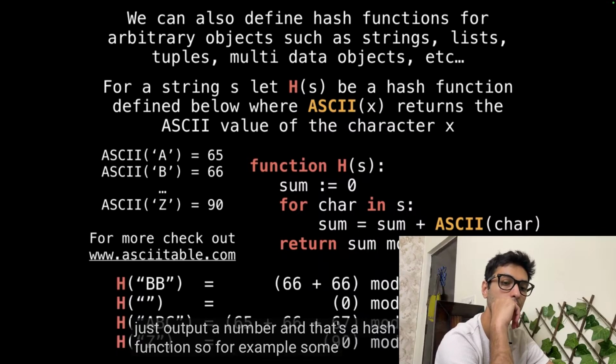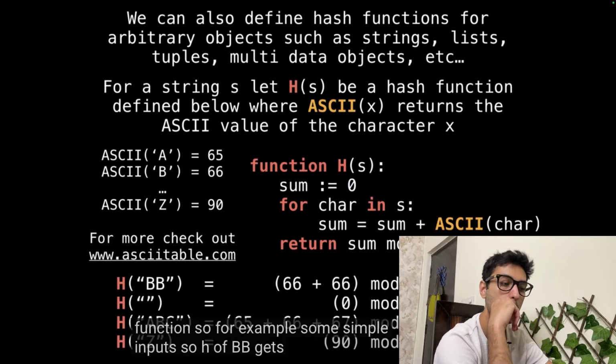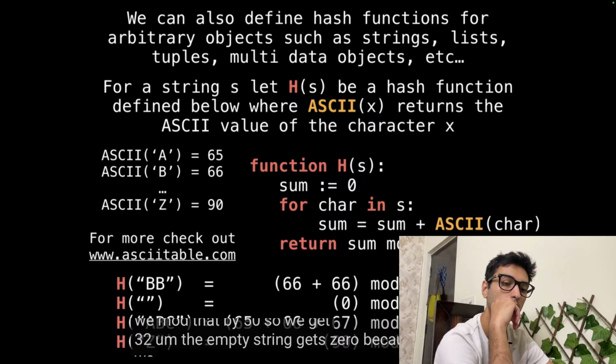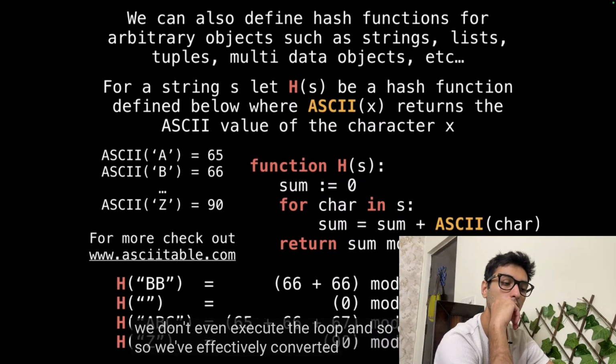So for example, some simple inputs. h of bb gets 66 plus 66, and then we mod that by 50, so we get 32. The empty string gets 0 because we don't even execute the loop, and so on. So we've effectively converted a string to a number.